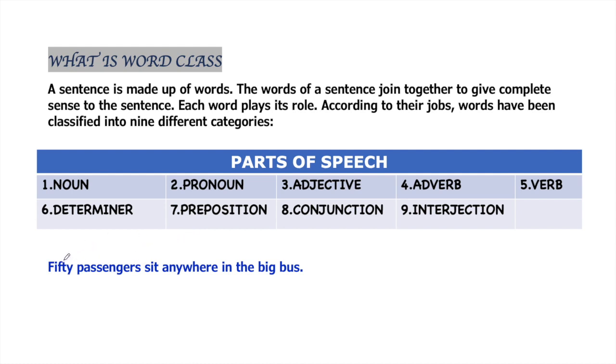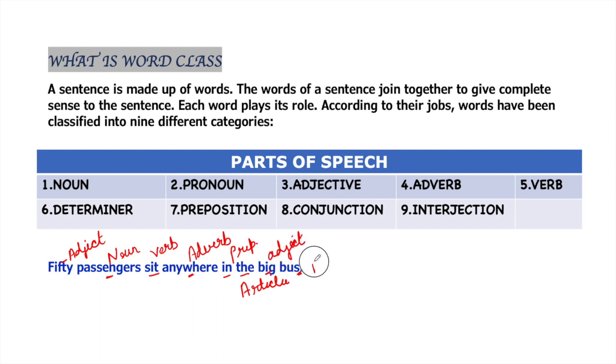For example, in this sentence, the word 50 is an adjective because it is modifying passengers. Passengers is a noun, sit is a verb, anywhere is an adverb, in is a preposition, the is an article or determiner. Articles are also known as determiner. Big is again an adjective, and bus is again a noun.